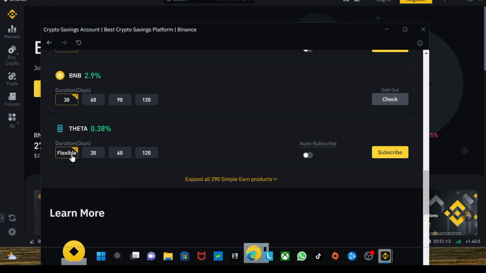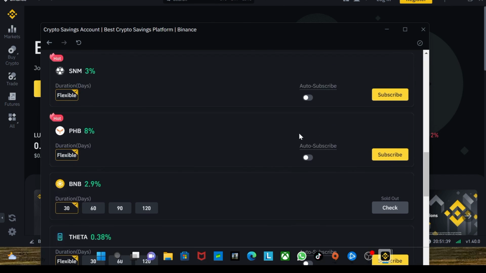Like I told you, when you click on the auto subscribe, it will automatically subscribe and send all the coins to your crypto wallet. So like I say, this is the Binance Earn and it's a crypto saving account where you lock up your crypto and at the end you make daily profit. If you choose the flexible package, you earn money daily till when you want to terminate and unsubscribe. And if you use the duration of days, then you have to wait for those days, then you cash out your coin. So you can see you can make amazing awesome money from the Binance Simple Earn.